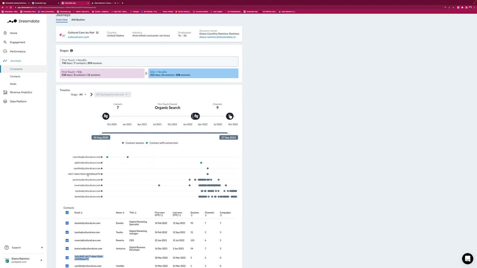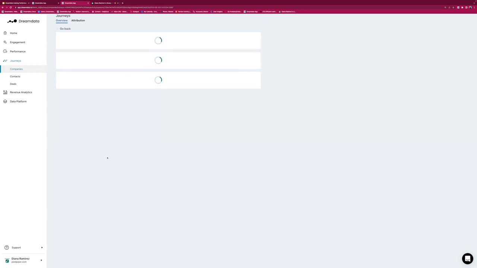And the idea here is, it doesn't matter if you're working in marketing or in sales, look into the different stakeholders that you can see here, click on them, and try to understand what it is that they're looking at, what content brought them in, who is coming into the game at what point in time. So in this case, let's click on the green dot to see what happened here.